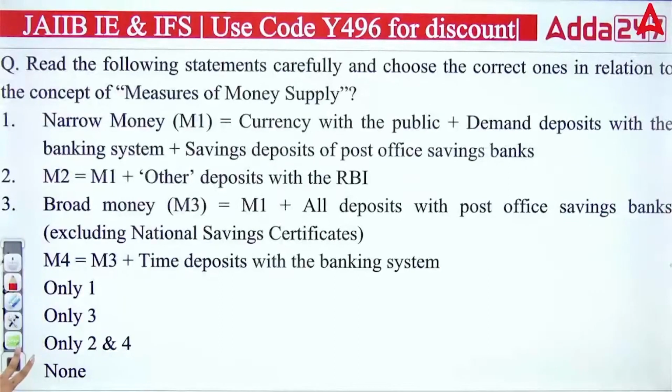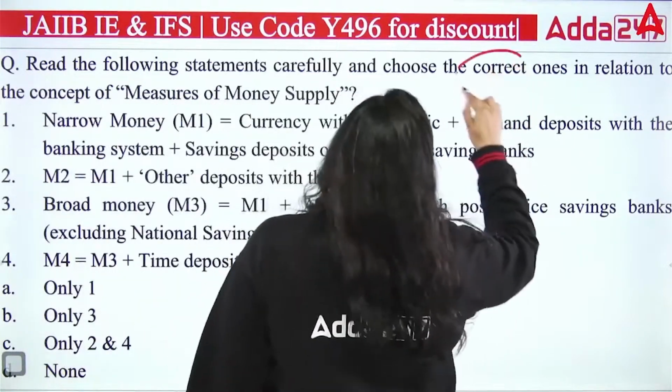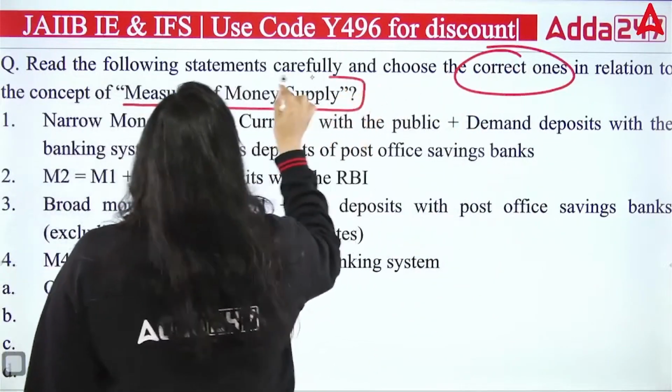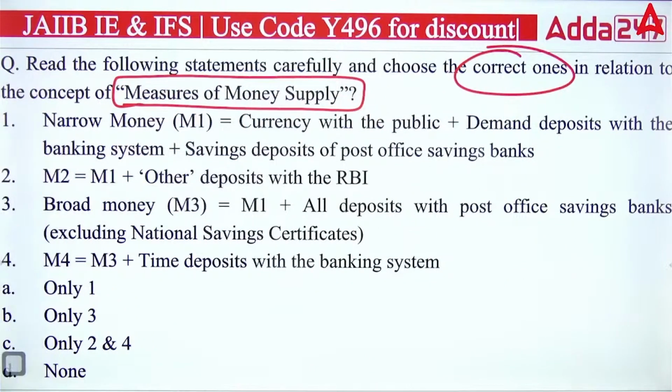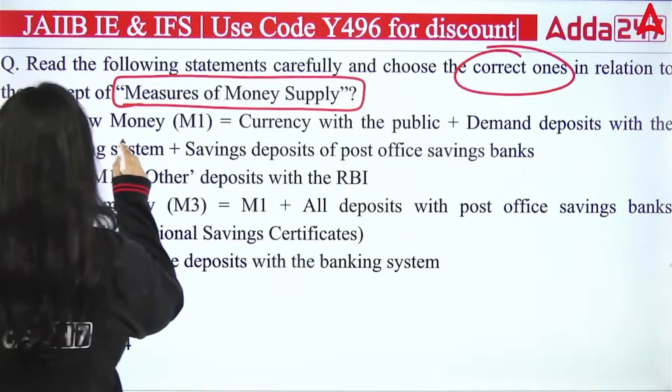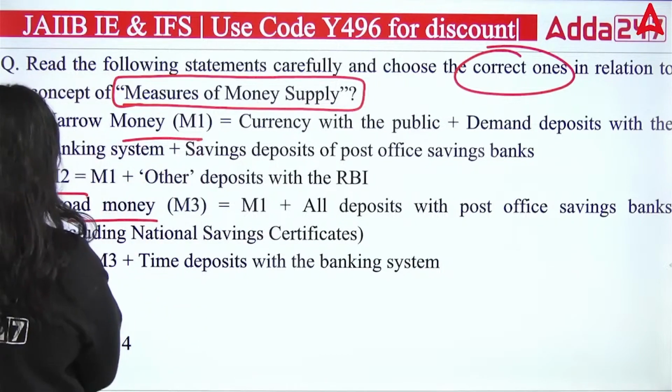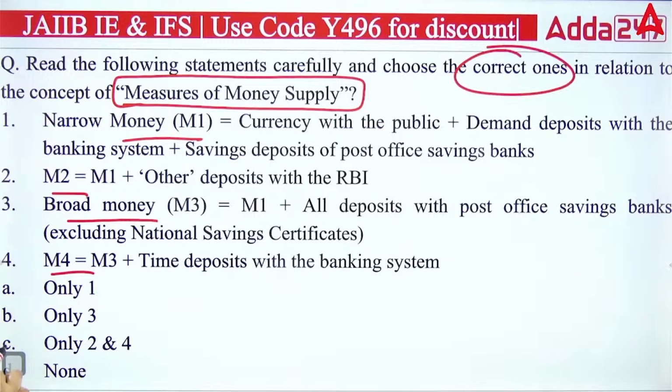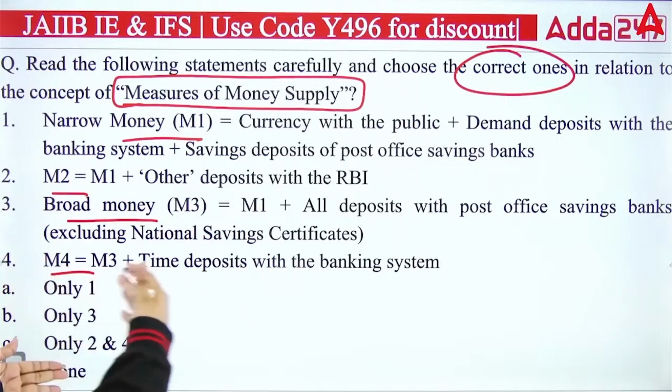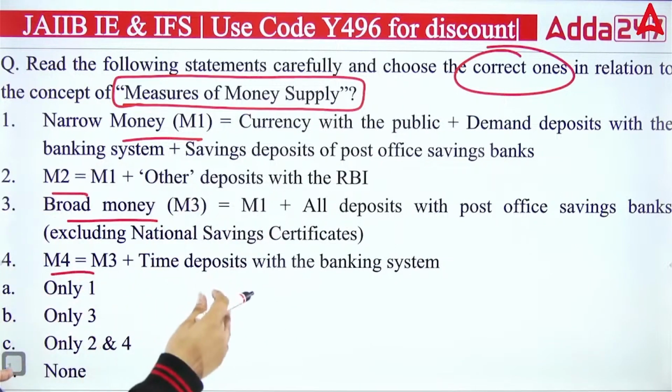Okay. Next we have: read the following statements carefully and choose the correct ones in relation to the concept of measures of money supply. First we have narrow money, M1, M2, broad money, M4. First is saying M1 equals currency with public, demand deposit with banking system, plus savings deposit of post office. Second is saying M2 equals M1 plus other deposit with RBI. M3 equals M1 plus all deposit with post office savings, excluding NSC. M4 is saying M3 plus time deposit with banking.